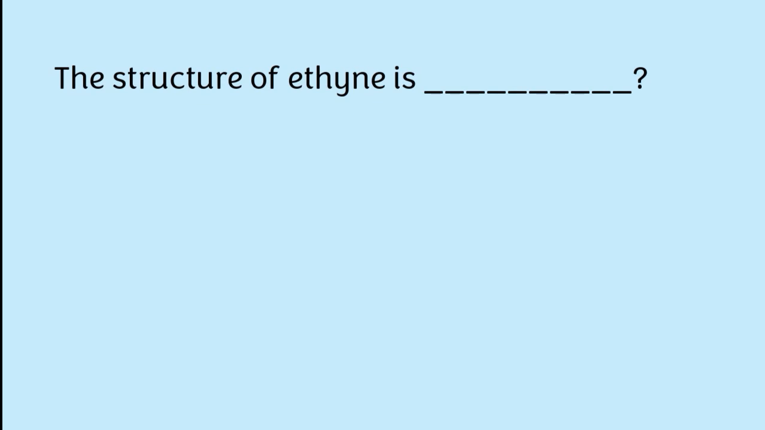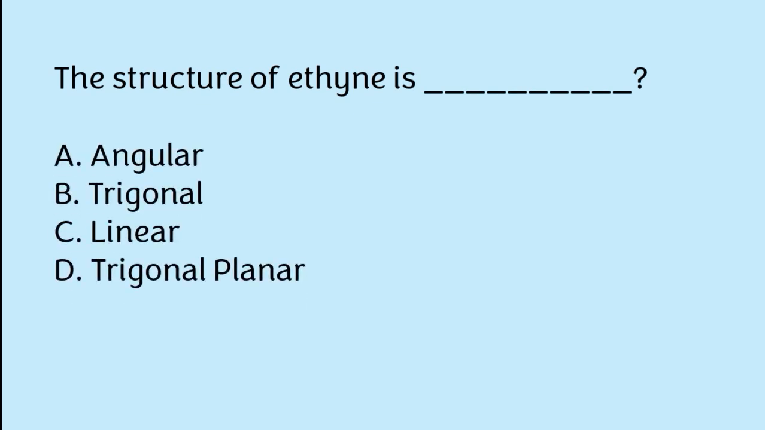The structure of ethane is: angular, trigonal, linear, trigonal planar. The correct answer is option C. The structure of ethane is linear.